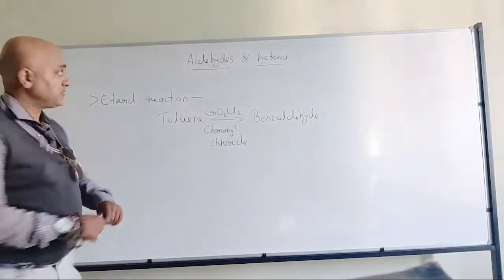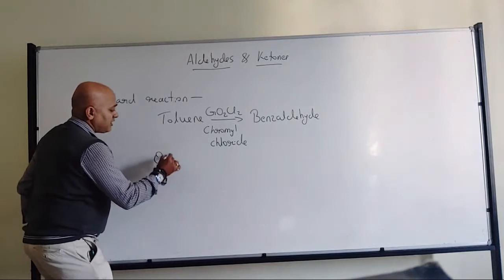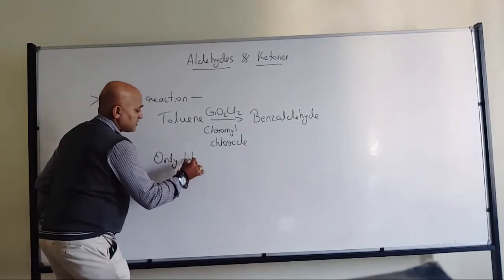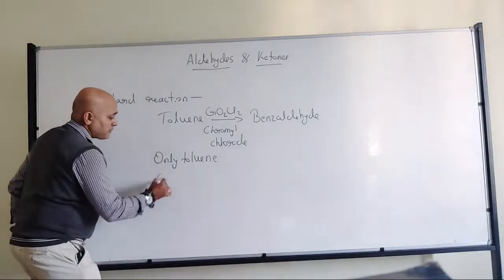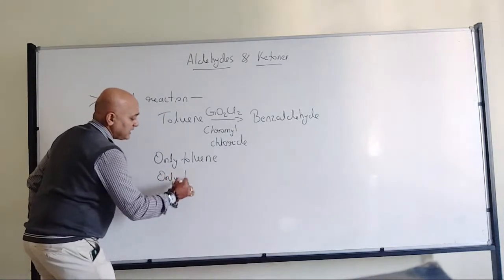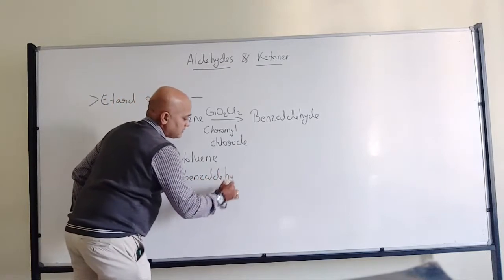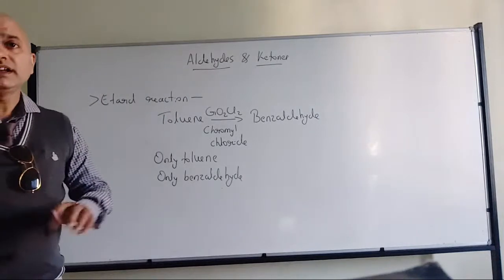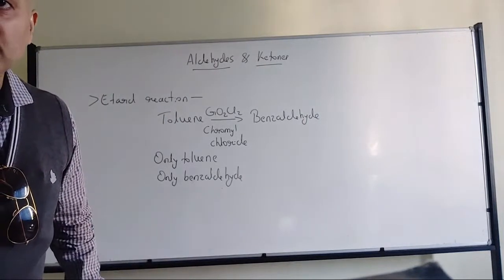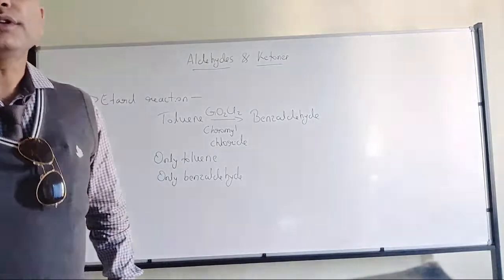Yes, very good. So with respect to Etard reaction, only toluene can be used, or as mentioned, only benzaldehyde can be produced.